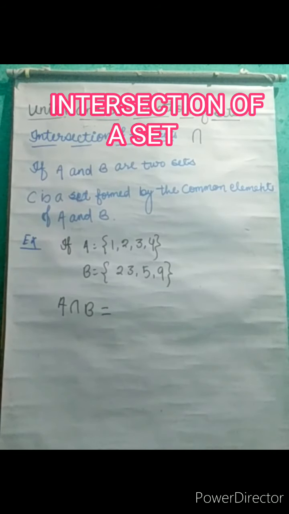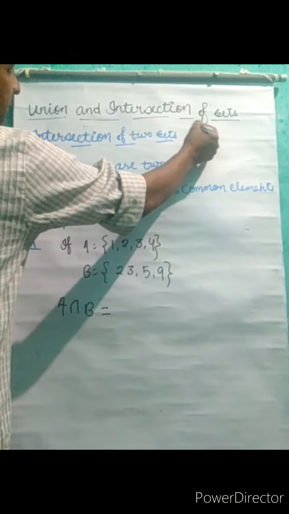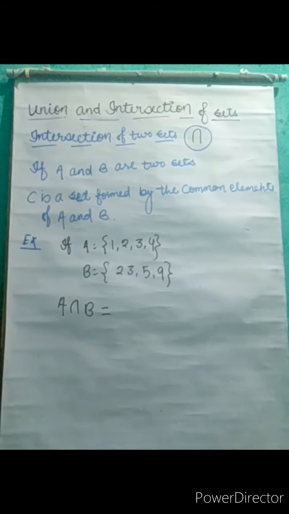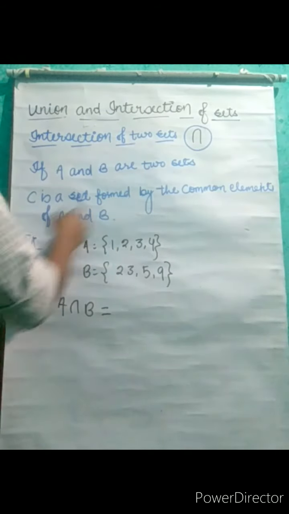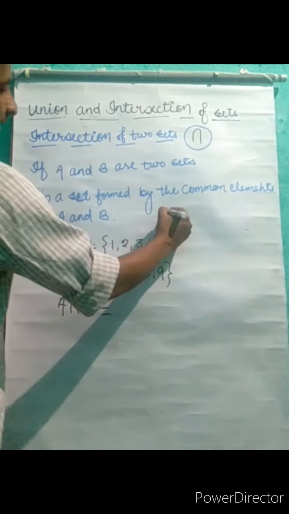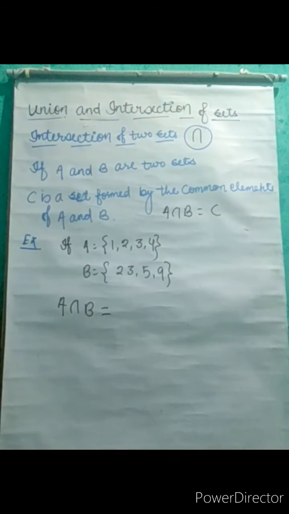Now the intersection of two sets. Intersection of two sets will be represented by this sign. This is called the sign of intersection. Now here you can see if A and B are two sets and C is the set formed by the common elements of A and B. So A intersection B we can write A intersection B is equal to C.